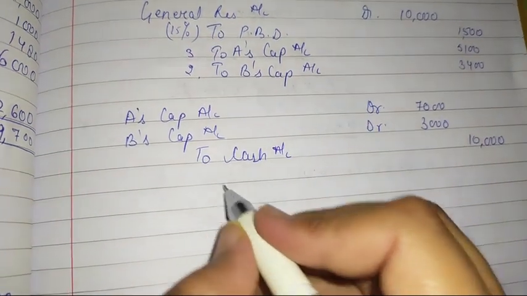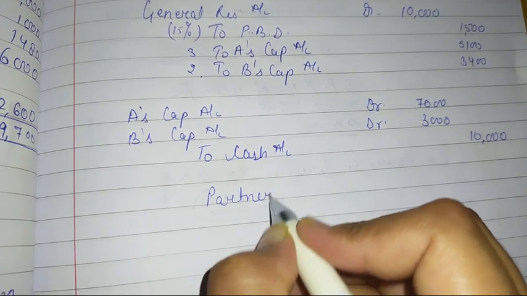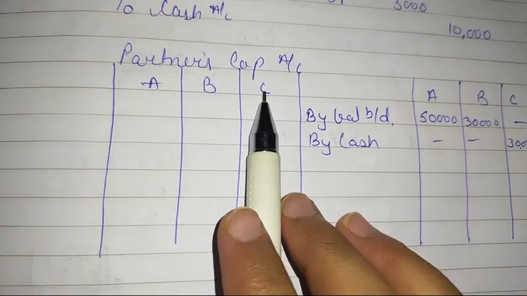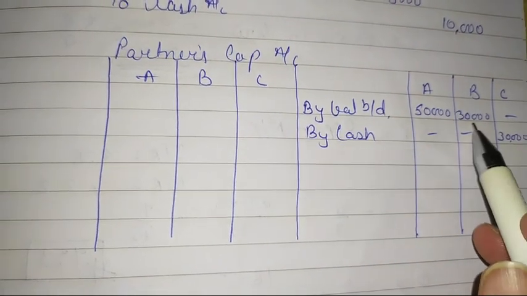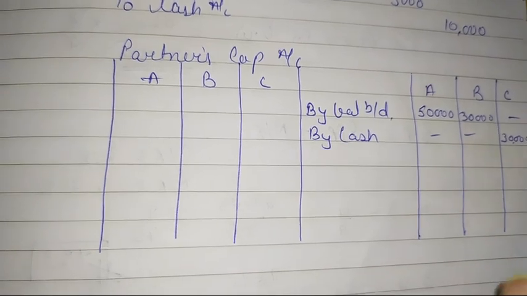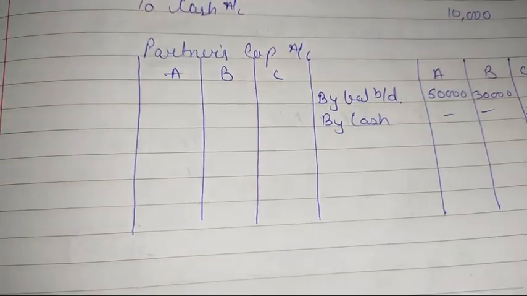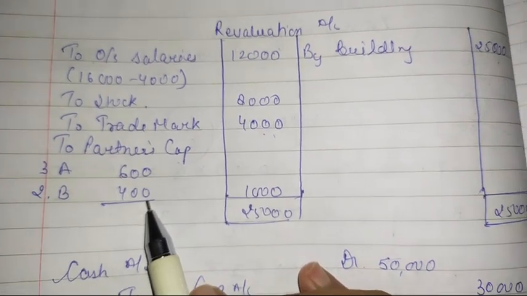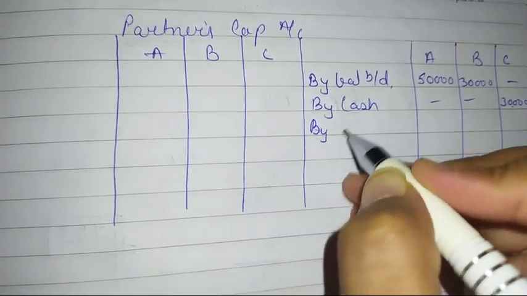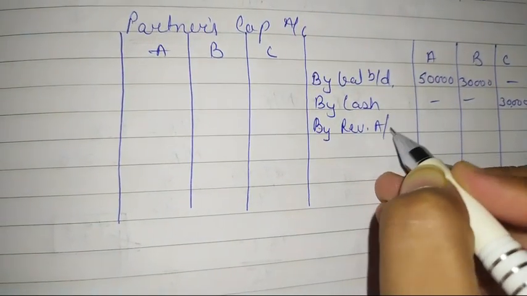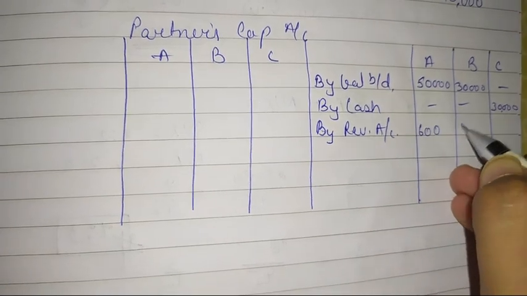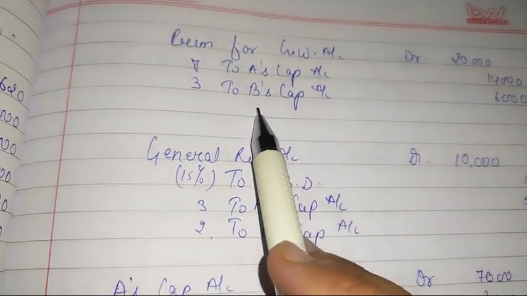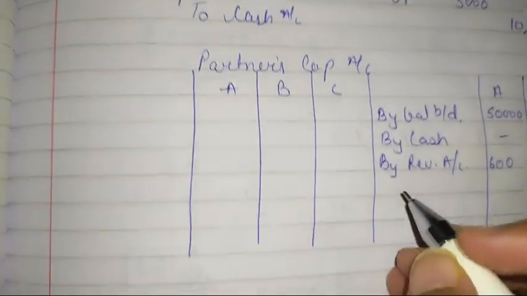Okay. Now we have done all the entries, so it's time for preparing the partners' capital account. I have made the partners' capital account and transferred A's, B's and C's capital also. Now come to the revaluation account. We have profit of 600 and 400 from the revaluation account, so we'll transfer it: by revaluation account 600, 400. Okay, after revaluation come to the entry of goodwill, that is 14,000 and 6,000.